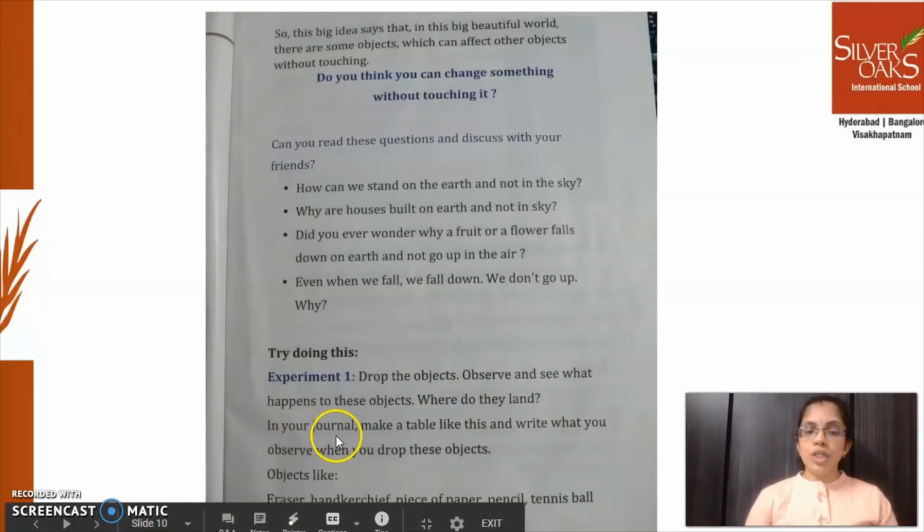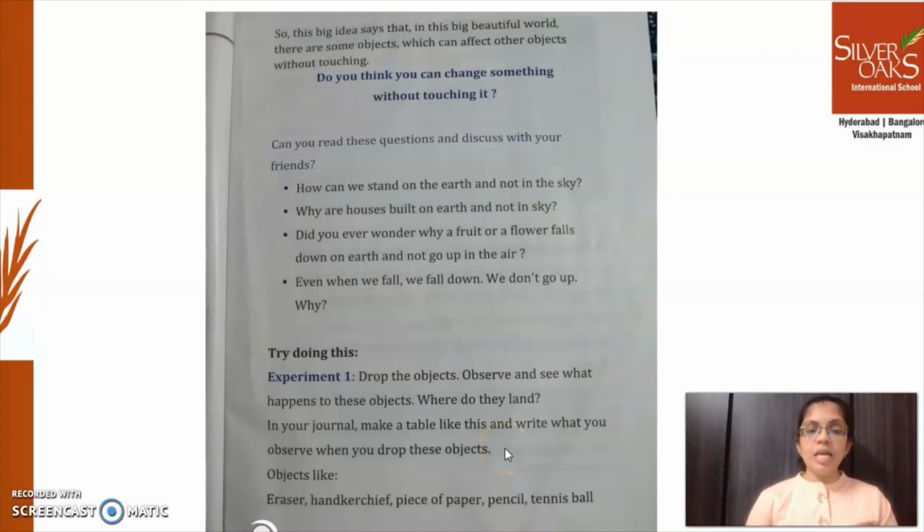In your journal, make a table like this and write what you observe when you drop these objects. Objects like eraser, handkerchief, piece of paper, pencil, tennis ball. I'll tell you about this later, okay? You have to do this experiment 1. This is your task.